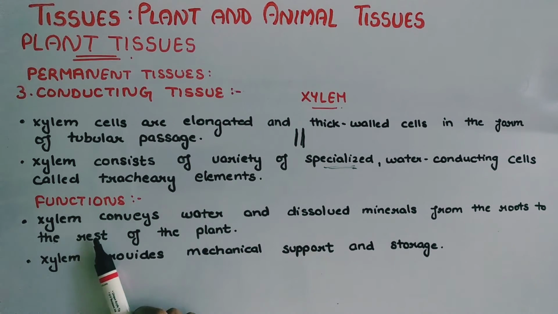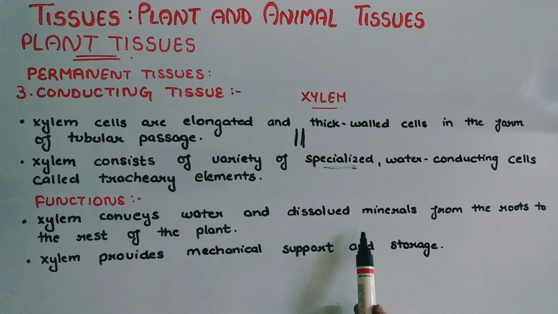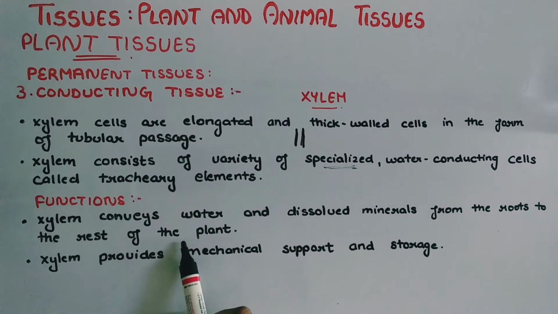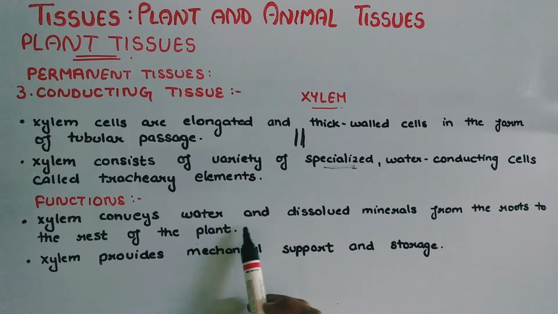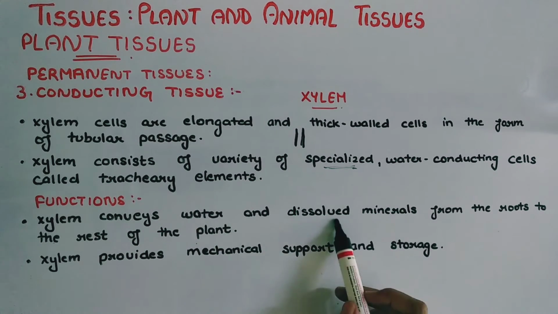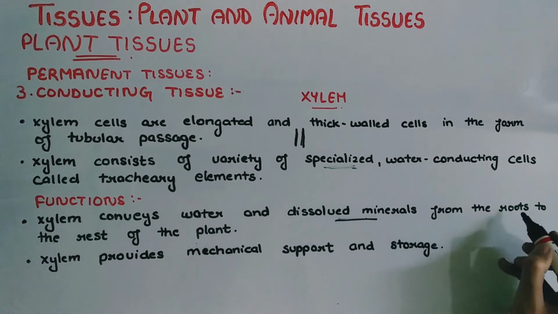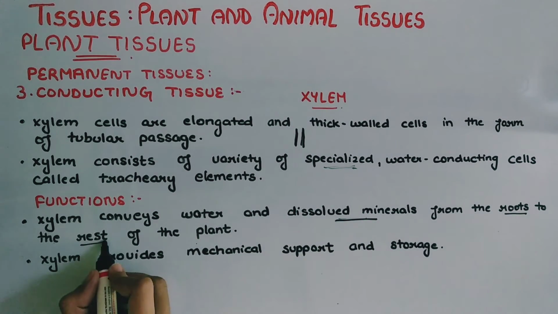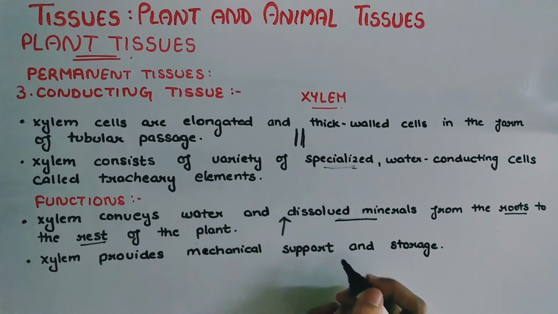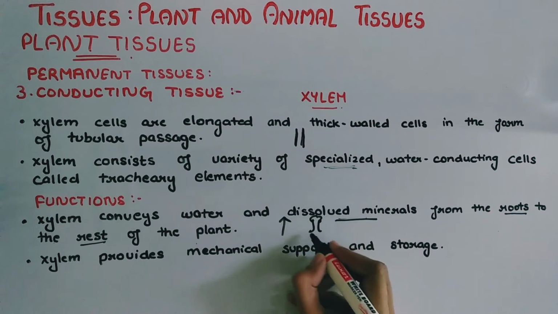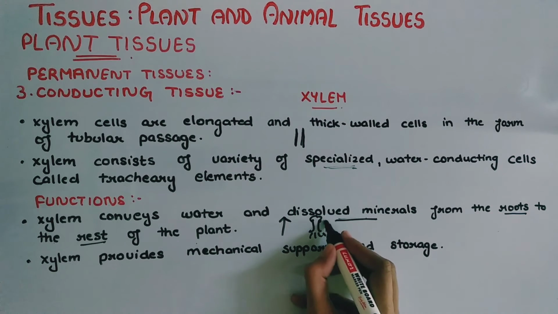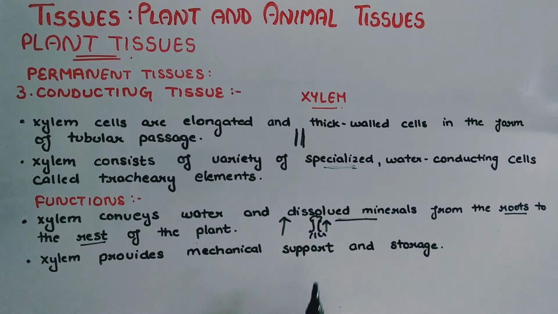Functions of xylem. Xylem conveys water and dissolved minerals from the roots to the rest of the plant. The function of xylem is transportation of water and dissolved minerals, means minerals that are dissolved in the water, from downward to upwards. For example, this is our plant, these are the roots. From roots to the whole plant, the xylem conveys water and dissolved minerals.